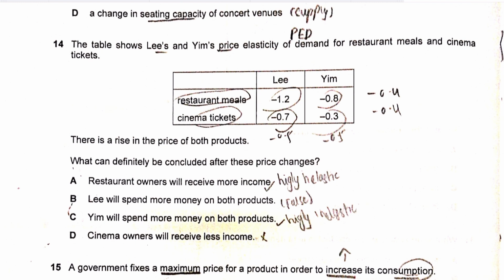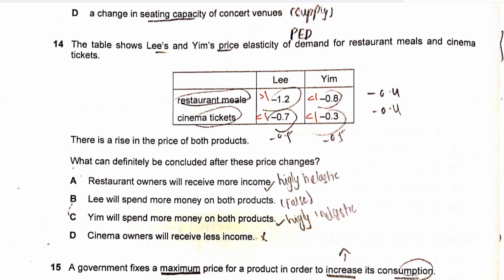14 says the table shows Lee's and Yim's PED for restaurant meals and cinema tickets. There is a rise in the price of both products. What can definitely be concluded after these price changes? So Lee's restaurant meals elasticity is minus 1.2. It's elastic, greater than 1, while cinema tickets is less than 1, while Yim's for both is inelastic. So PED for restaurant meals and cinema for Yim is inelastic. The restaurant owners will receive more income. So if you look at option B, it says Lee will spend more money on both the products, and that is the correct answer for 14.